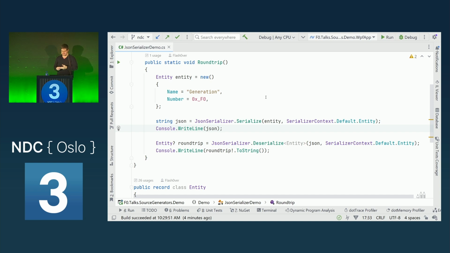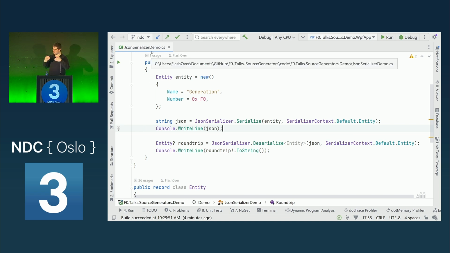And native AOT is a new approach where we don't have the JIT compiler. So everything is compiled for a specific platform, for example, in my case, it would be Windows 64, and directly to machine code. So there is no JIT anymore. So the startup performance of the applications is very fast. And this is very suitable for serverless applications like Azure Functions or AWS Lambda, because we save a lot of this cold startup time. And this is another use case where source generators come in handy, and there will be more and more of them.